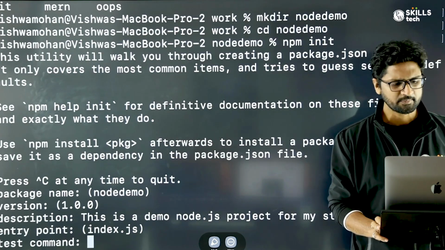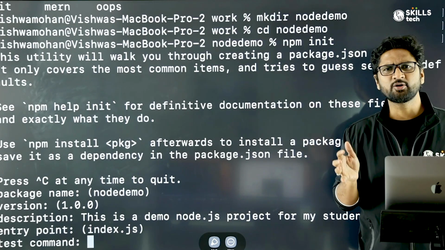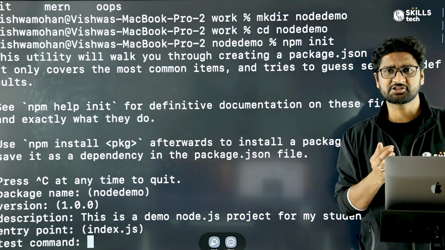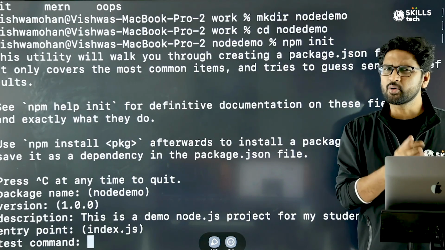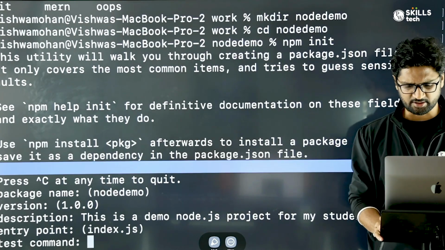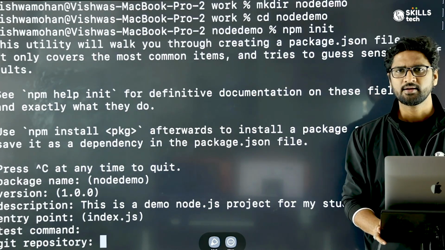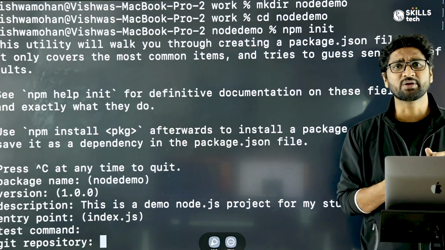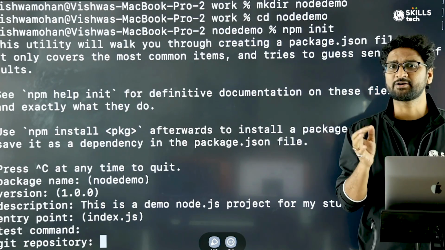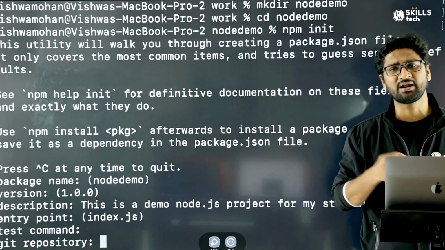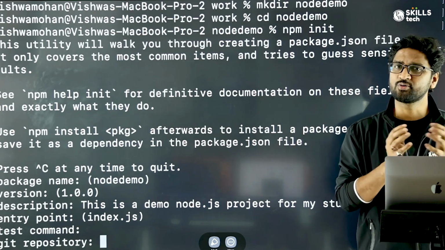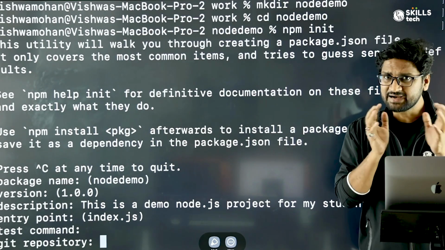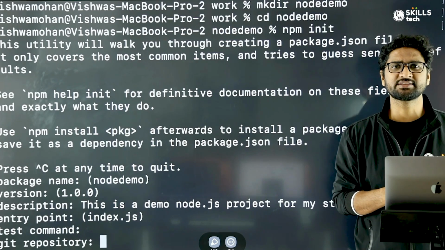I'll just press enter. Test command: when you write something, you need to run some tests, integration tests, unit tests. Since we are not doing it as of now, we're not going to put anything here and I'll just ignore this. Now Git repository. Anytime you write code, you would definitely like to have some kind of remote backup. You would like to have versioning. You would like to share it with the world. If that is the case, you have to provide the Git repository link.